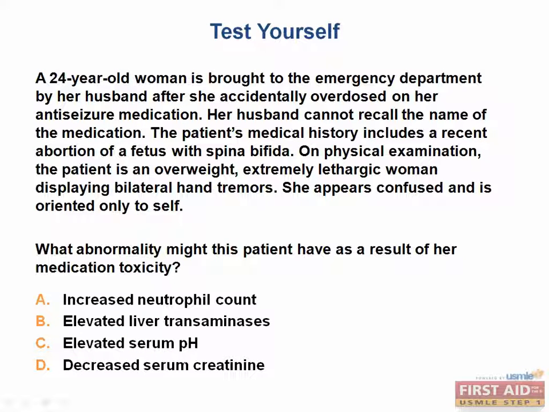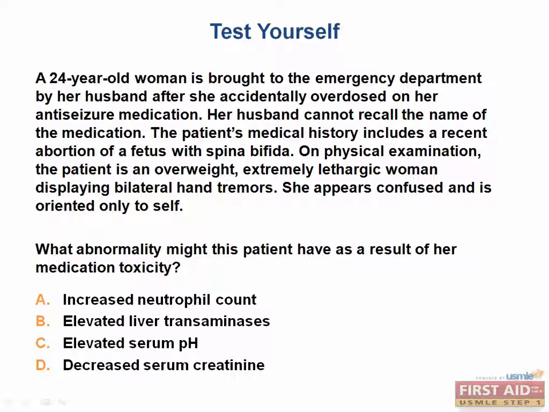A 24-year-old woman is brought to the emergency department by her husband after she accidentally overdosed on her anti-seizure medication. Her husband cannot recall the name of the medication. The patient's medical history includes a recent abortion of a fetus with spina bifida. On physical examination, the patient is an overweight, extremely lethargic woman displaying bilateral hand tremors. She appears confused and is oriented only to self. What abnormality might this patient have as a result of her medication toxicity?